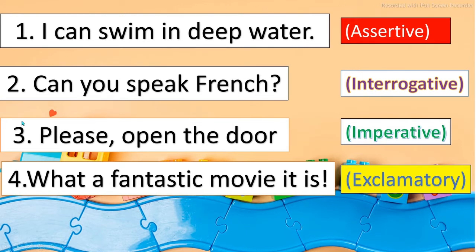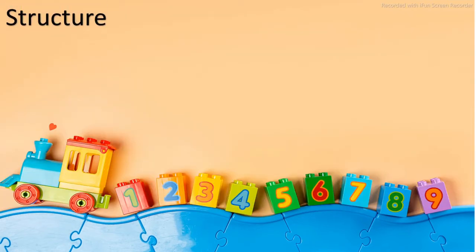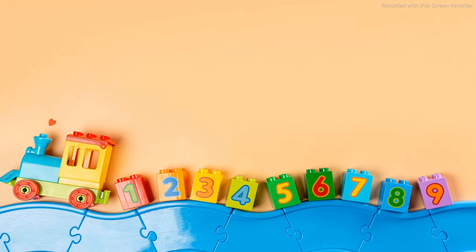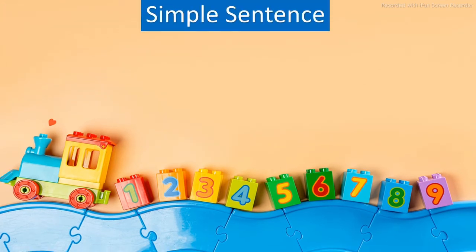So these are also different types of sentences which are based on their purpose. Now let's have a look at the next type, that is the sentences based on their structure. So the first is simple sentence, second compound sentence, and the third is complex sentence. Now in detail we will see.